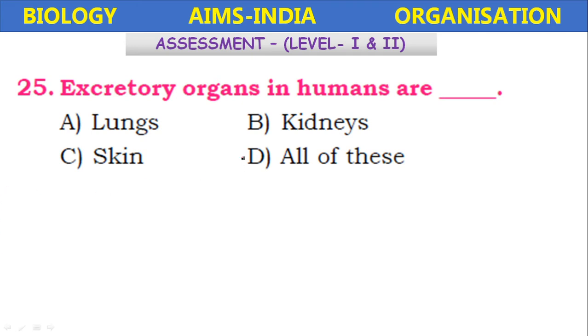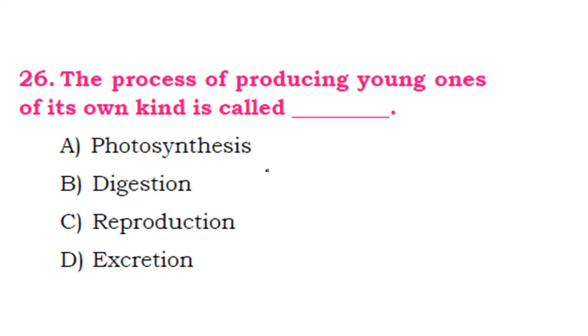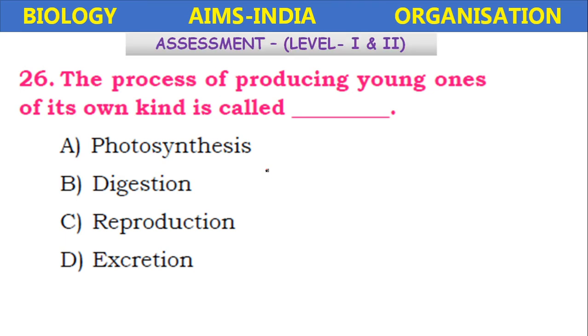So major excretory organs are kidneys, but lungs and skin also are involved in excretion. So all of these. The process of producing young ones of its own kind is called photosynthesis, digestion, reproduction, excretion. It is reproduction.